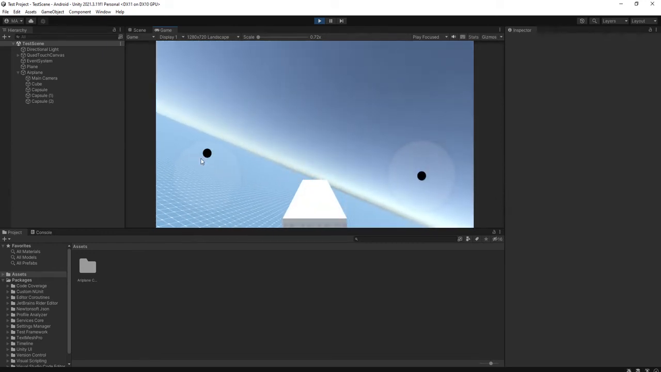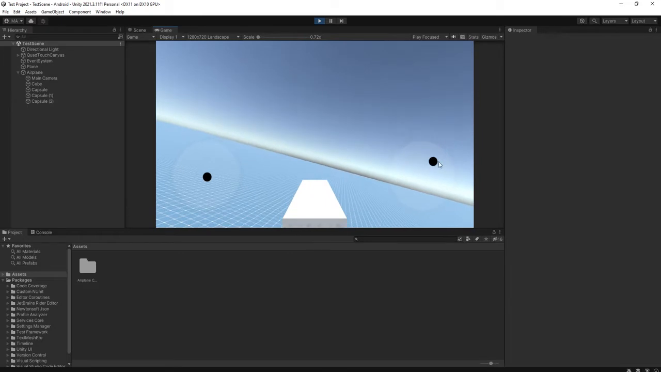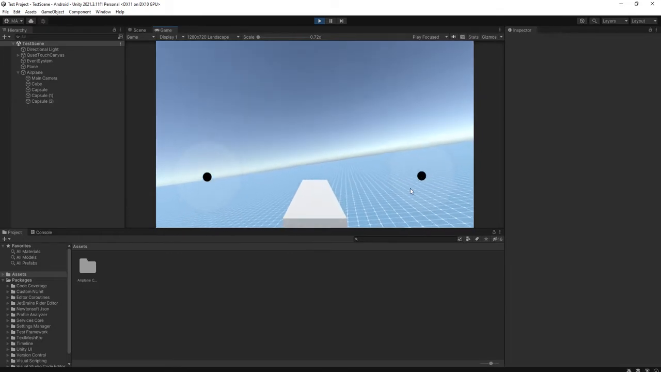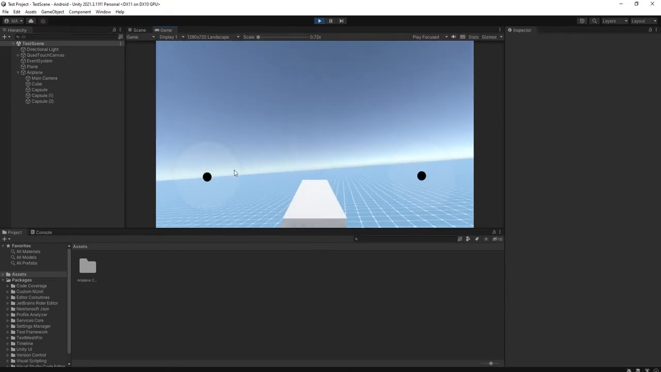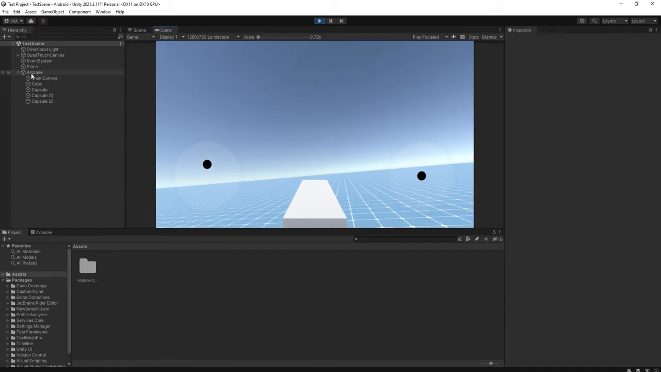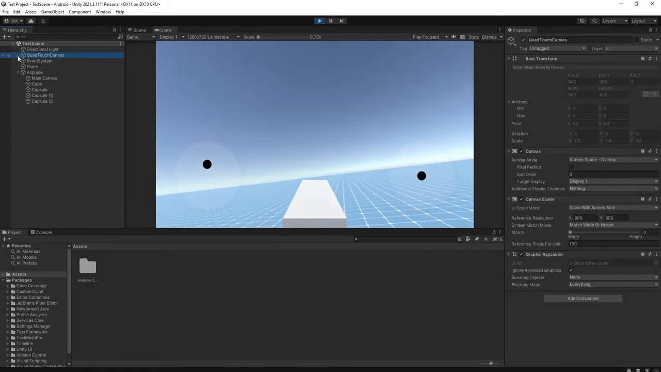For the yaw, you can use the left joystick. You can also change the parameters, the speed of the airplane, the sensitivity. Check out this quad touch canvas.